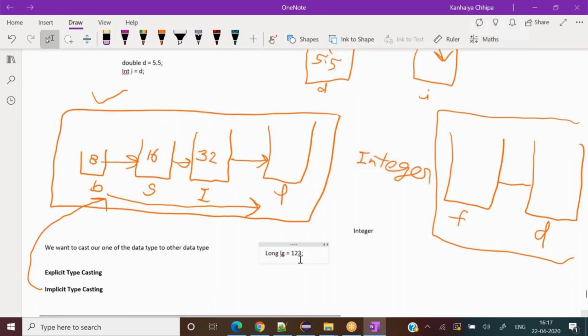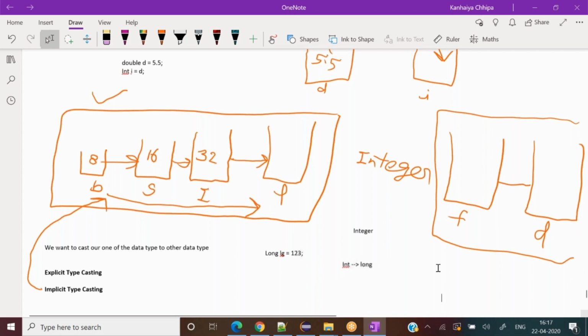So here, 123 was integer, but from integer to long, it was cast by default for us. We did not do any casting over here. Do you follow what I'm trying to say? Yes. Whenever we go from smaller container to bigger container, we don't have to explicitly cast anything. Java will do it internally for me.